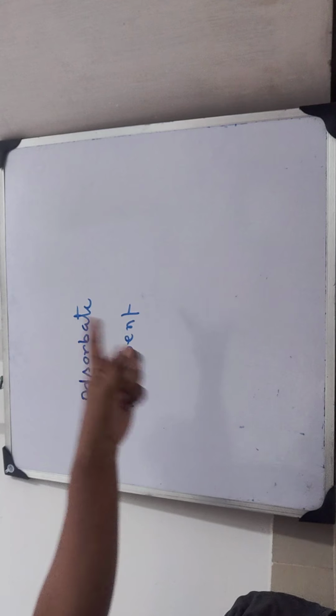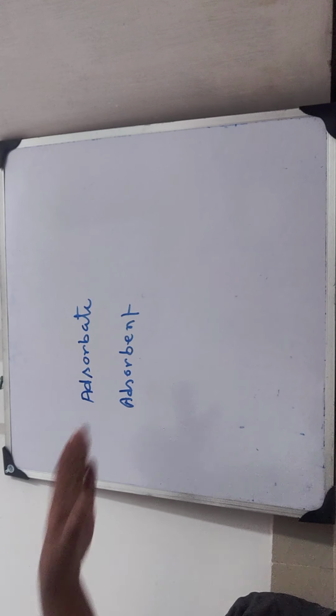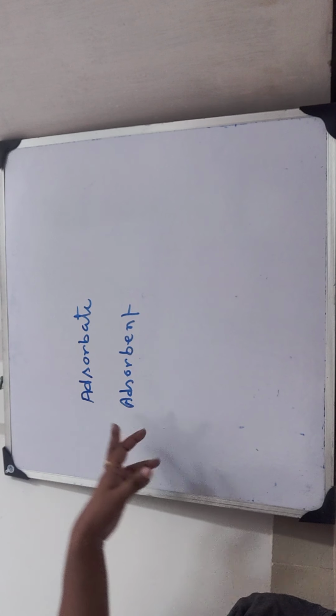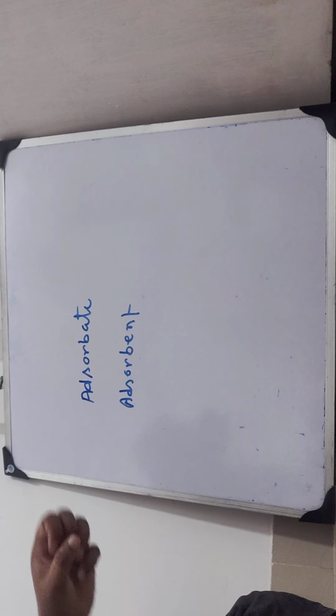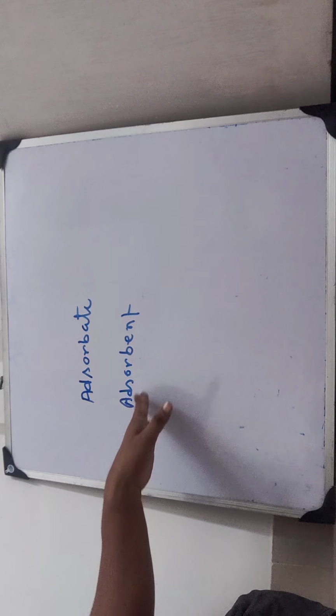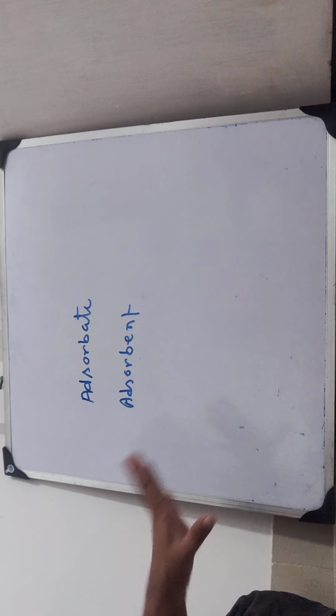Just like in a solution, solute and solvent are there. Solute is the one which is dissolved in the solvent, and solvent is the one in which the solute is dissolved. Simple. In this case also, adsorbate is the one which is adsorbed and adsorbent is the one which adsorbs.